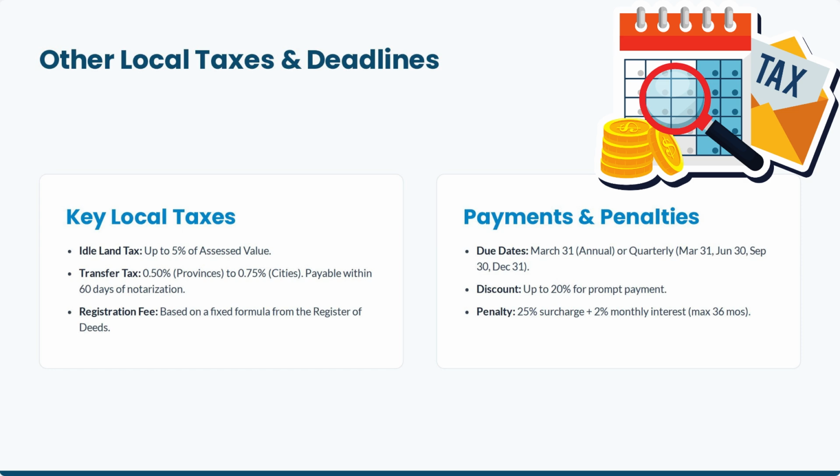Payment deadlines are March 31st for annual or quarterly. A discount of up to 20% is available for prompt payment. Penalties include a 25% surcharge plus 2% monthly interest for a maximum of 36 months.